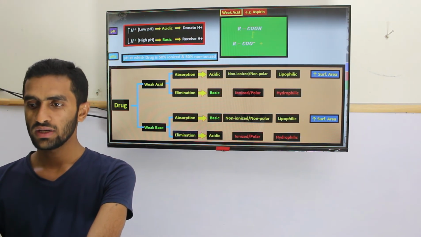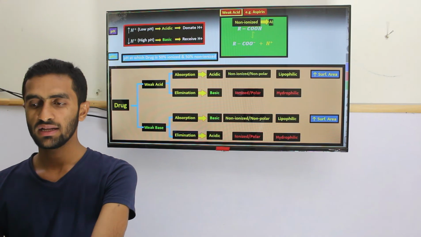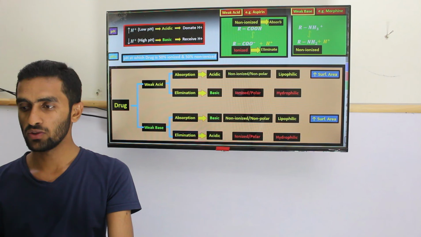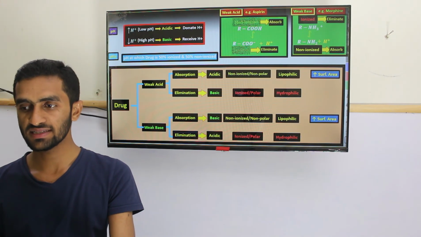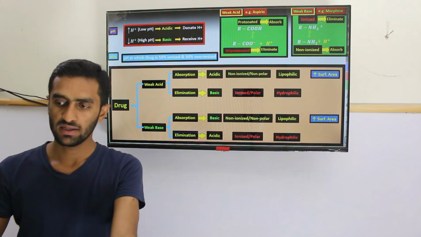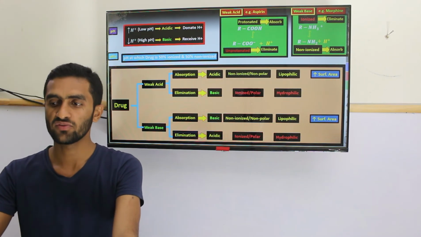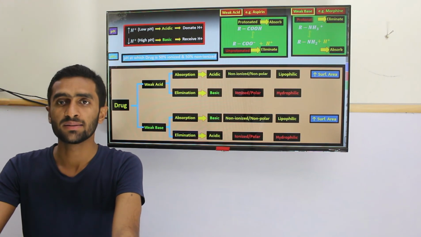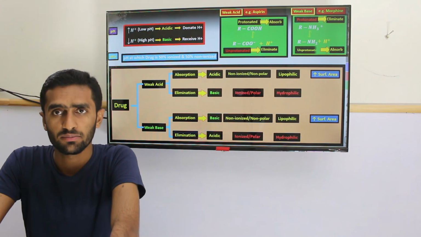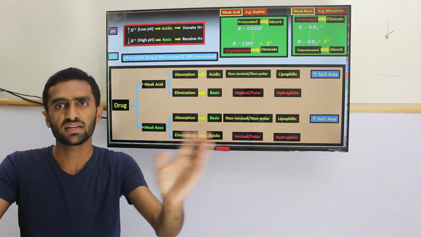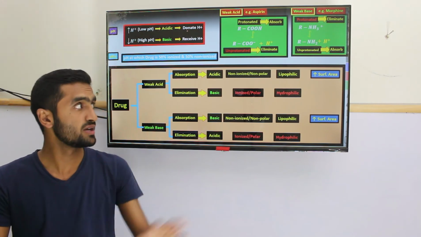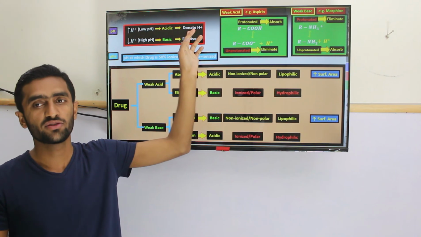The other thing you must know is that unionized is going to absorb, while ionized goes for elimination. What is important is the terms protonated and unprotonated. I have noticed many students still confuse protonated and unprotonated. Simply, if it's an acidic medium, your drug should be in protonated form. Whether it's acidic or basic doesn't matter, because they have the power to donate the hydrogen ion.